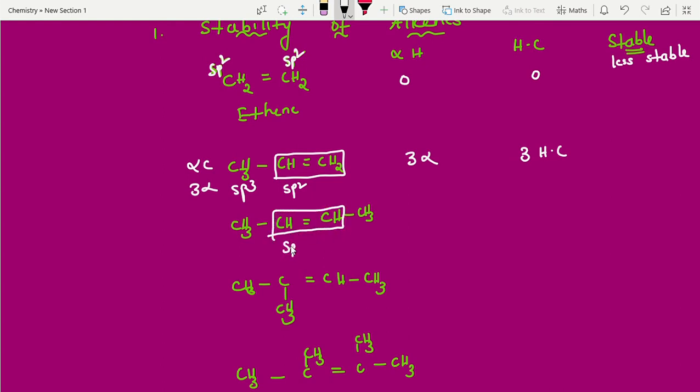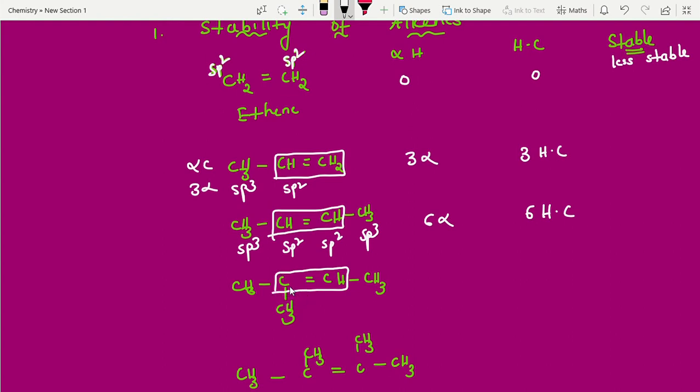Now this one. Yes, this is sp2 carbon. This is sp2 carbon. This is sp3. This is sp3. How many sp3 hybridized carbons? 2. How many alpha hydrogens? 6 alpha hydrogens, 6 hyperconjugations.